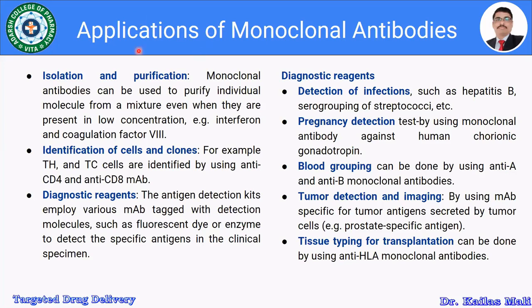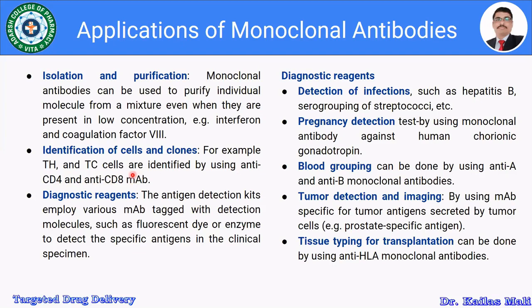Let us see the applications of the monoclonal antibodies. Monoclonal antibodies are used in isolation and purification. They can be used to purify individual molecules from a mixture, even when they are present in low concentration. Suppose we want to isolate or purify interferon or coagulation factor 8, it is possible by using a monoclonal antibody. Then it is used in the identification of cells and clones. For example, TH and TC cells are identified by using anti-CD4 and anti-CD8 monoclonal antibodies.